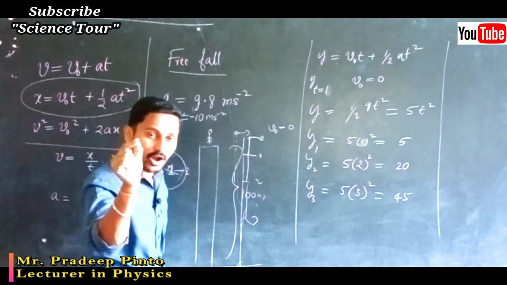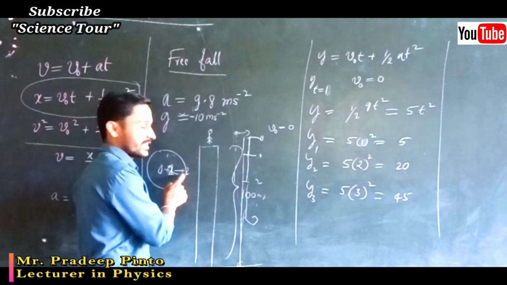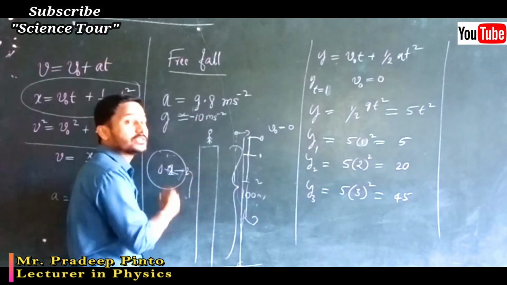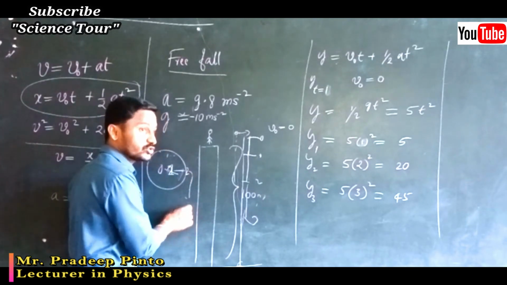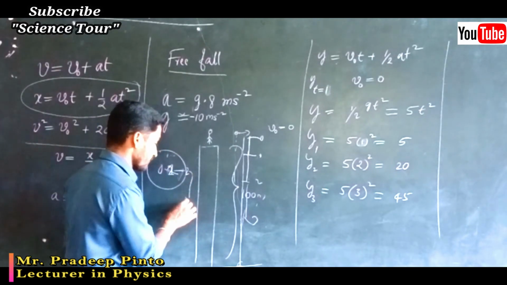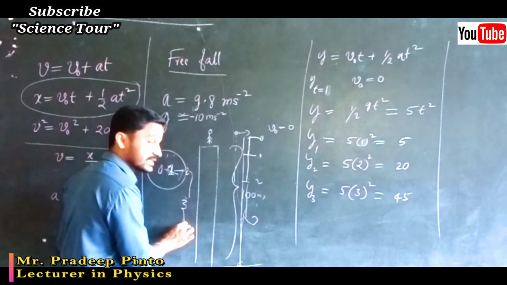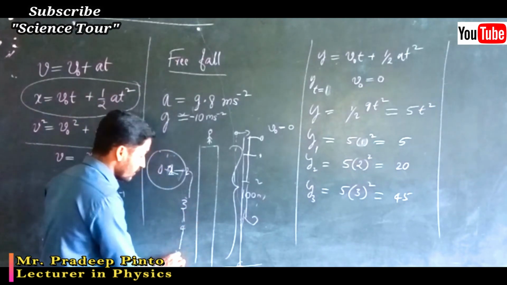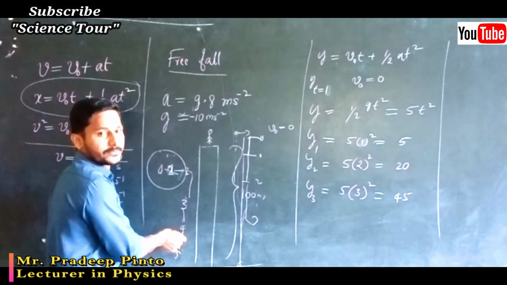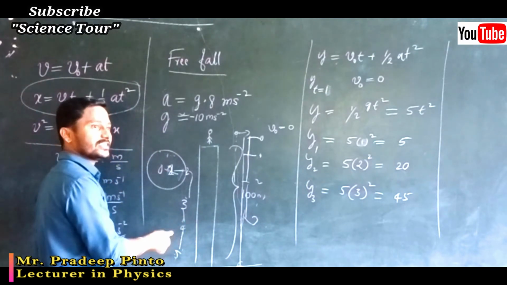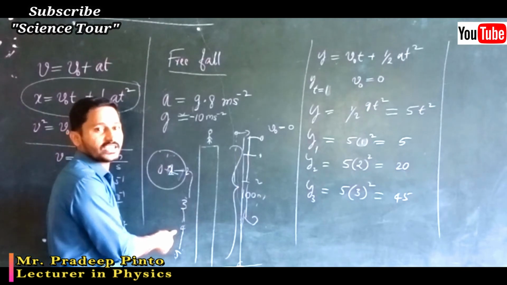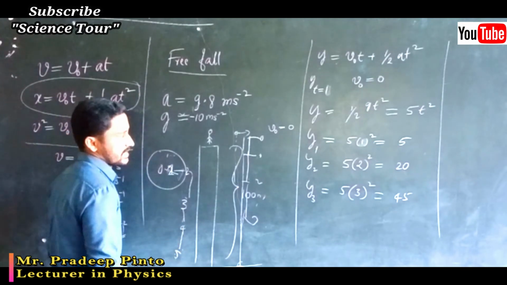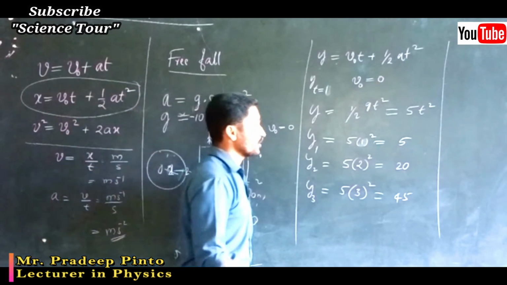So that small time becomes the first second. Then 2 to 3 becomes the second second. After starting 3 till 4 comes, that becomes the third second. After starting 4 till 5 comes, that becomes the fourth second. After starting 4 we can say the fourth second has started. That is what we are going to find out.